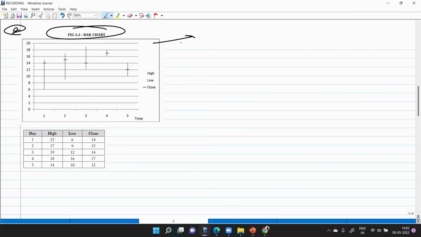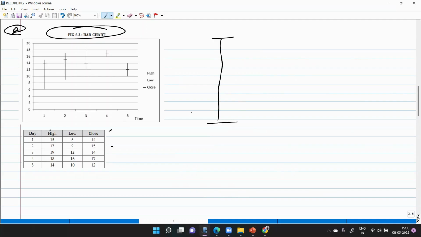The limitation of the previous chart was that it was showing only the closing price. But now the bar chart has overcome that limitation and it shows all the prices. Though in this particular example, we have covered only three things, that is high, low, close, but you can also cover the opening one. Okay, now understand the particular concept.